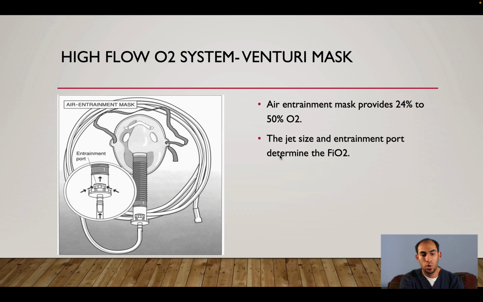Now we will go to the high flow oxygen system. We have the Venturi mask, or the other name of it is air entrainment mask. This will provide from 24 to 50% oxygen. The jet size and entrainment port determine the FiO2. That means this is the entrainment port. If you increase the port, this will lead to entering more air and lower oxygen. If you close this port, it will cause more oxygen.